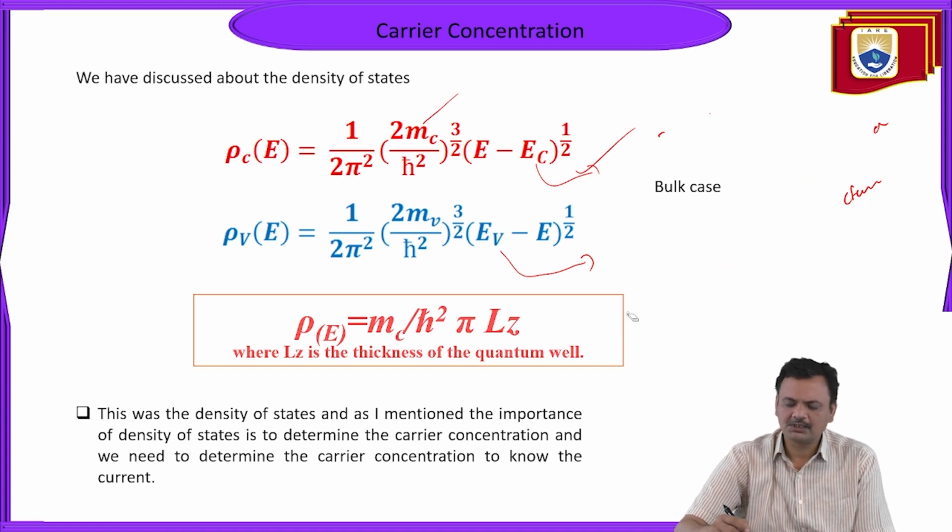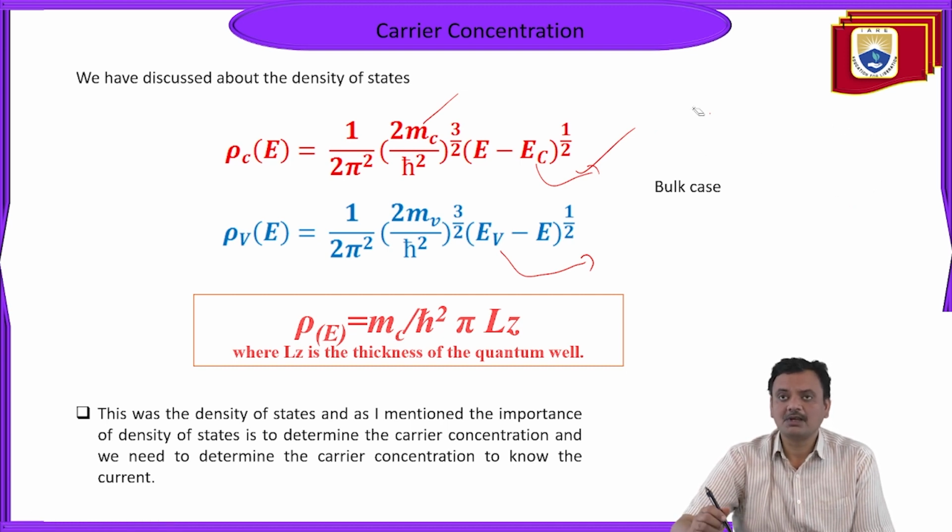That's why I am again telling you the expressions for the density of states in bulk semiconductor as well as quantum well structure, and what the variations are. In a bulk semiconductor, the density of states rho of E varies according to E to the power half in the conduction band as well as the valence band.